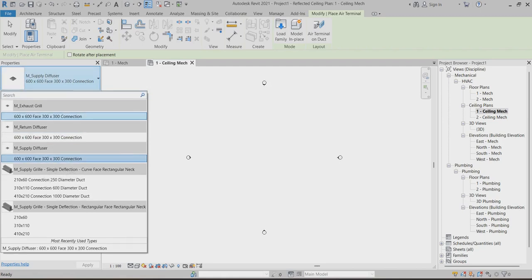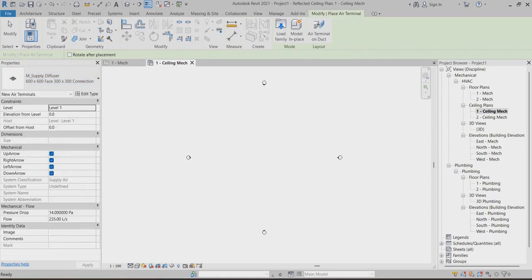First of all, you have to choose the supply and don't forget you have to set the height of the supply diffuser. I put it around 2200 and I can place it somewhere here, and another one I can place somewhere here. Another one I can place somewhere here.